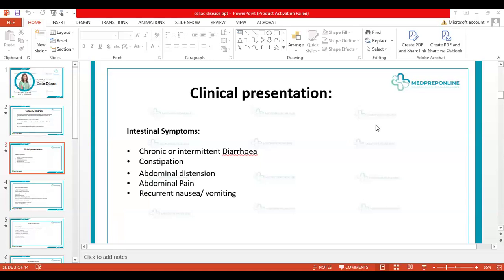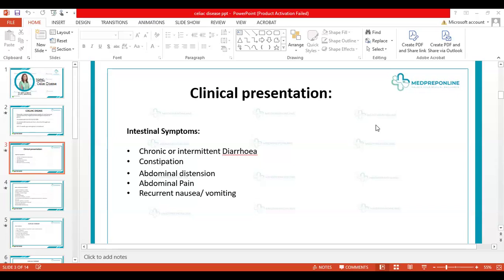And we have scenarios in the exams in which the child was just presented with the abdominal pain and the episodes of constipation. And in the first presentation of these two complaints, you wouldn't be thinking of celiac disease. So it's really important to keep in mind that you shouldn't keep the diagnosis out of the picture if you get some other kind of symptomatology as well.